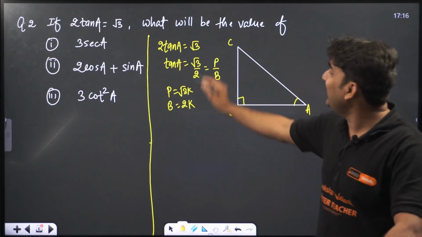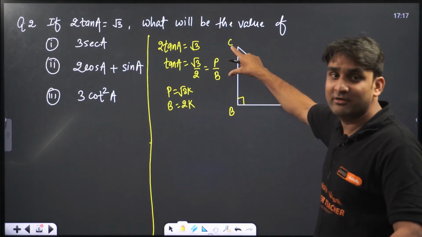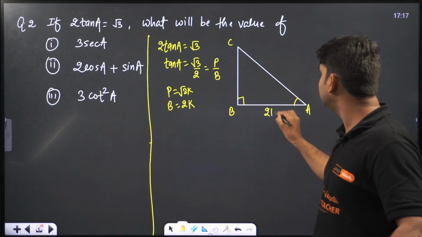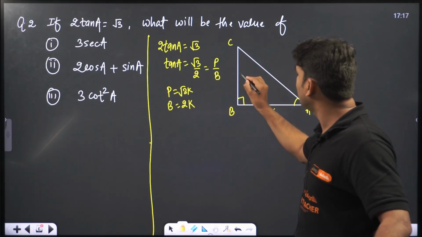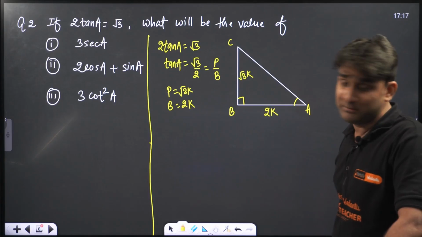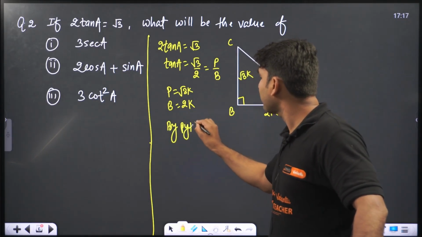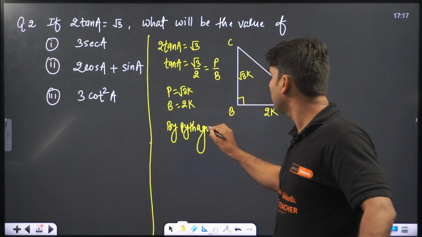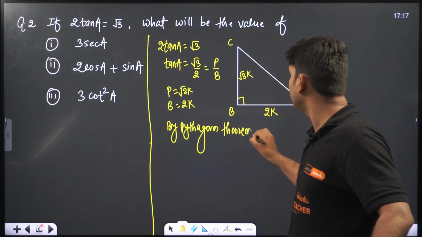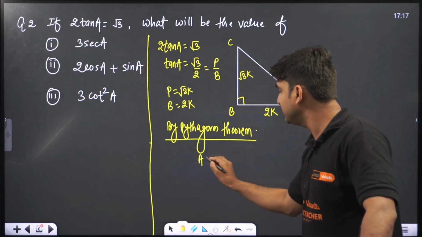So tan A is equal to root 3 by 2. For angle A, this will be perpendicular. For angle A, this will be the base, and base is equal to 2k. So let's write 2k, and this is equal to root 3k. Now find out the hypotenuse. We can apply Pythagoras. By Pythagoras theorem, hypotenuse, we all know, is the longest side.